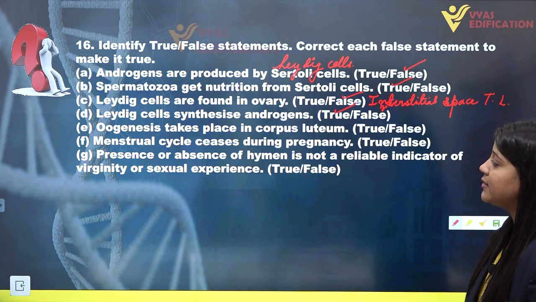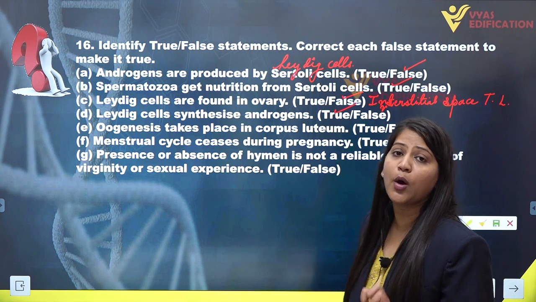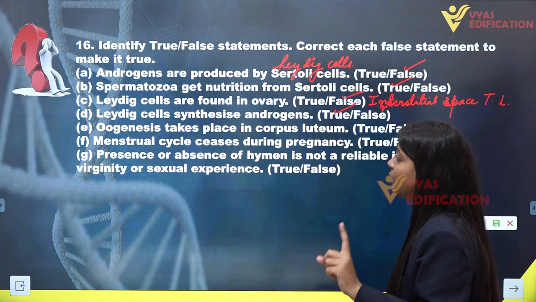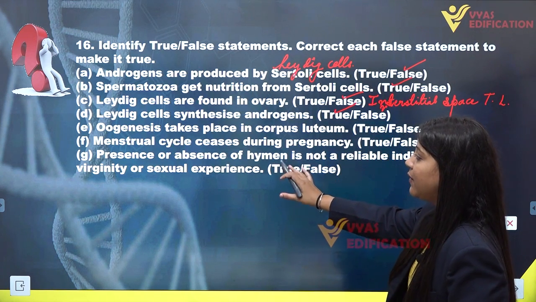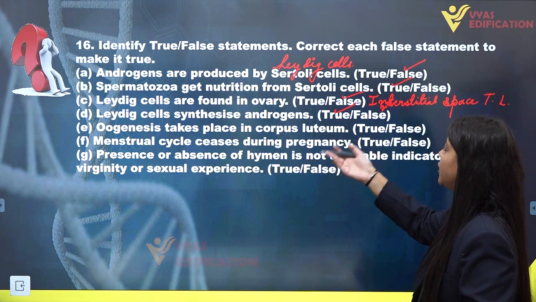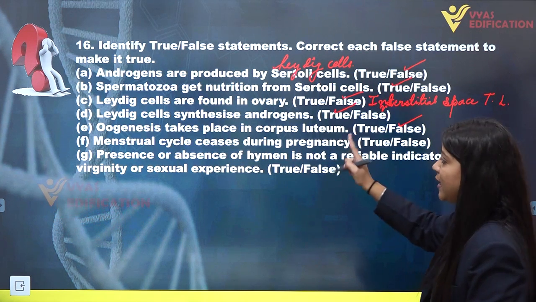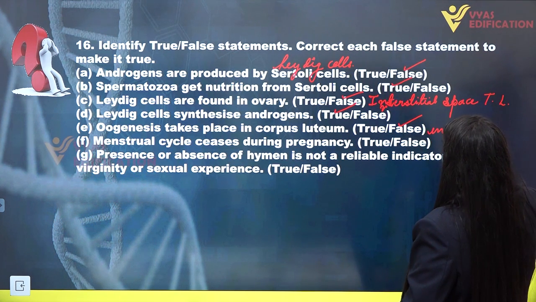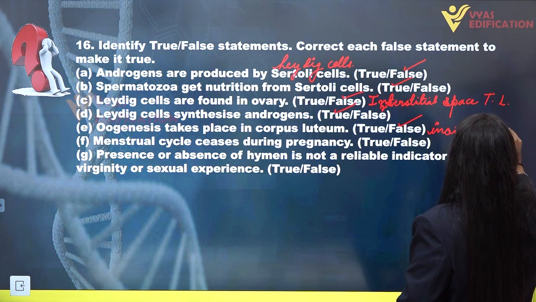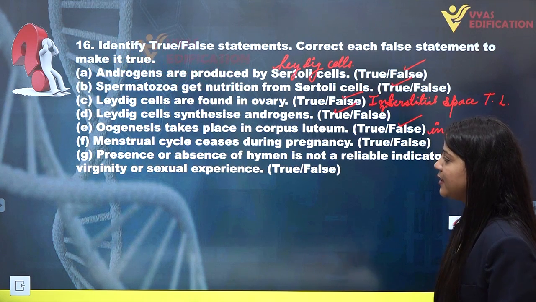Next is oogenesis takes place in corpus luteum. No, oogenesis is a process of formation of ova and occurs inside the ovary. So this statement E, that oogenesis takes place in the corpus luteum, is actually a false statement, as oogenesis takes place inside ovary.